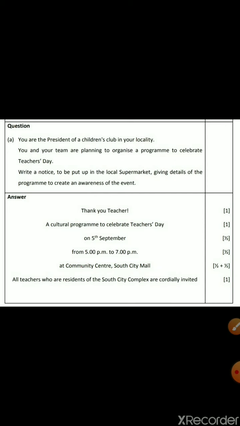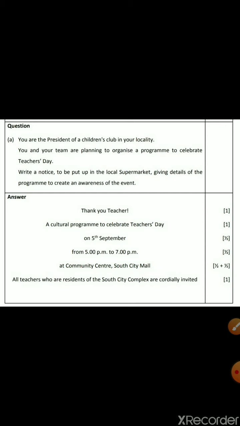So dear students, in this question it is very clear that it is related to Teachers' Day. So the date must be something related to 5th September. And the title also must be related to Teachers' Day, and that should be a creative one. Here the example given is THANK YOU TEACHER. Dear students, I request you, when you write the title, you must write it in capital letters, only for the title, not for any other part of the notice. It should be your own creative title.